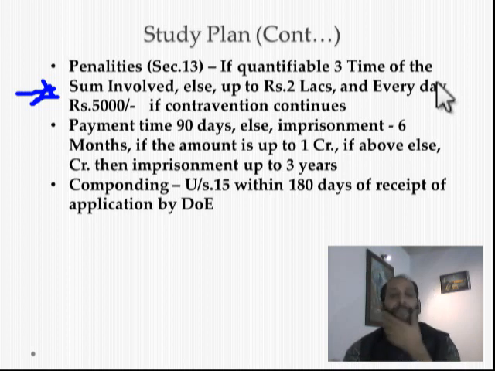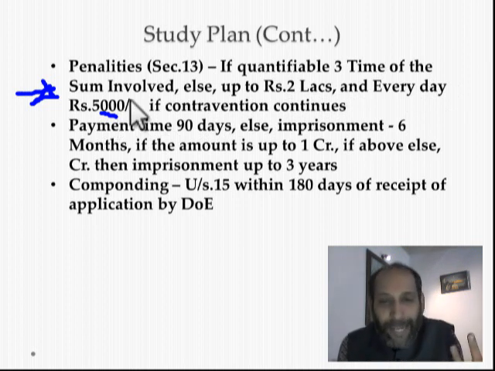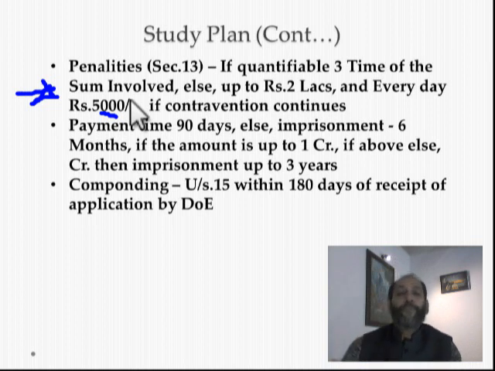So I will repeat again, the penalty is divided into 2 categories, whether it is quantifiable or not. If it is quantifiable, 3 times of the sum involved, and if it is not quantifiable, up to 2 lakhs. And for continuing offence, every day you have to pay rupees 5,000 penalty. No criminal liability. This is civil law. There is no criminal liability. But if you don't pay the penalty within 90 days of the charge or the order of the adjudicating authority, then you will be facing civil imprisonment.